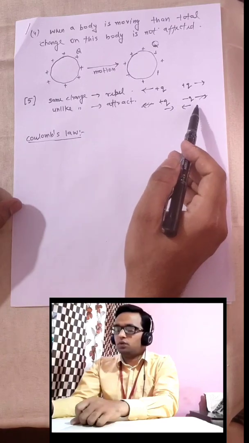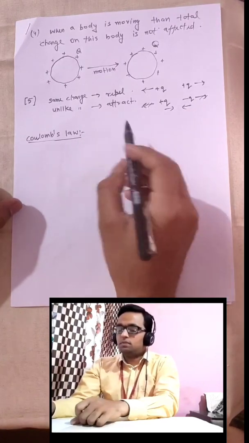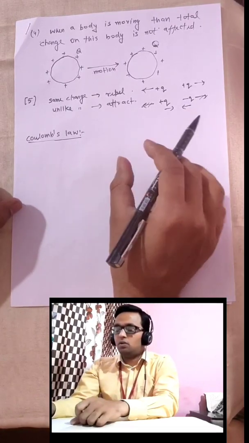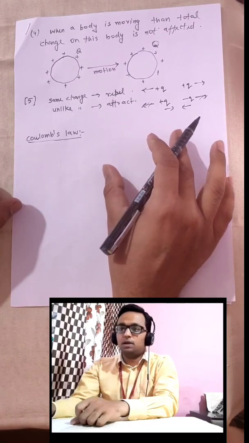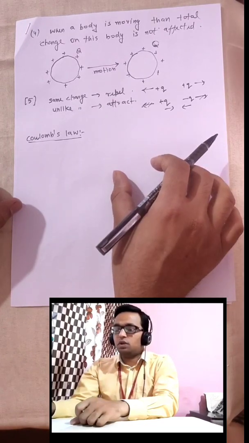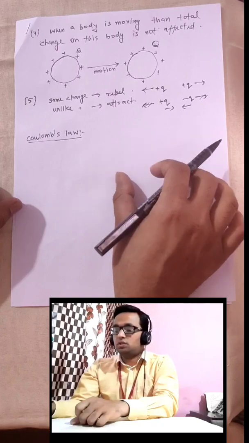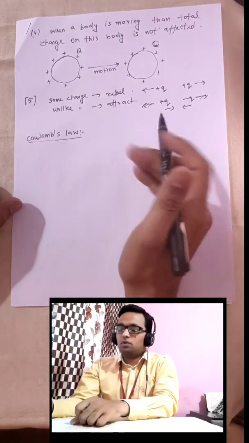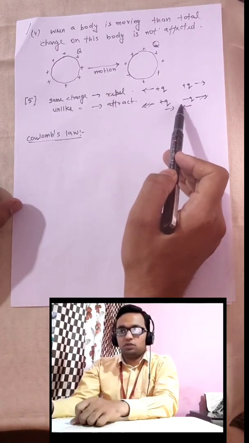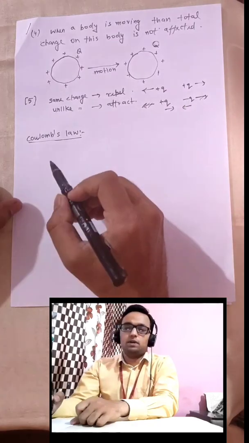So he made some experiments, and on the basis of his experiments he gave some conclusions. We have to study those conclusions, which are about the amount and nature of the force acting between these charged particles.